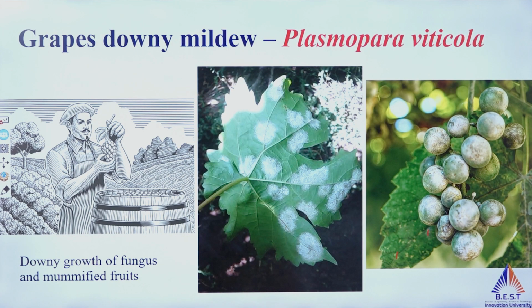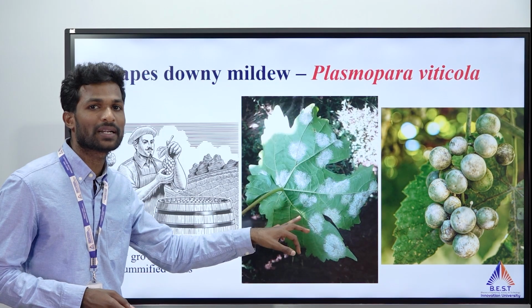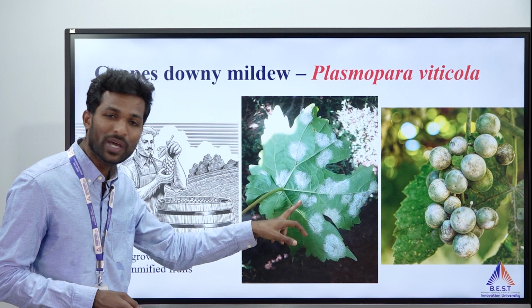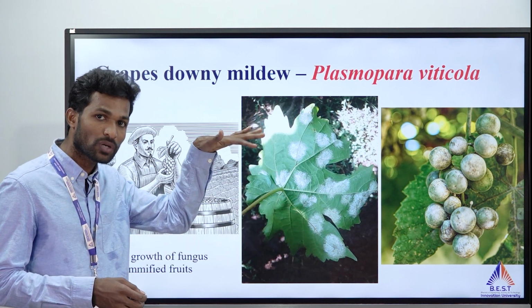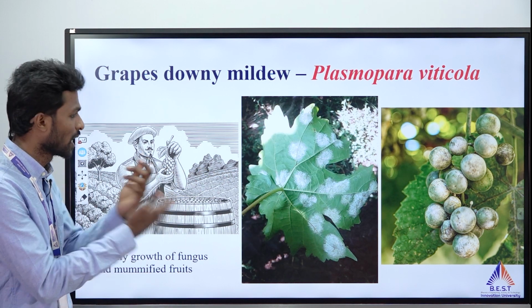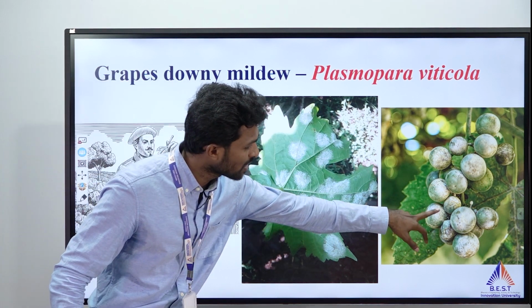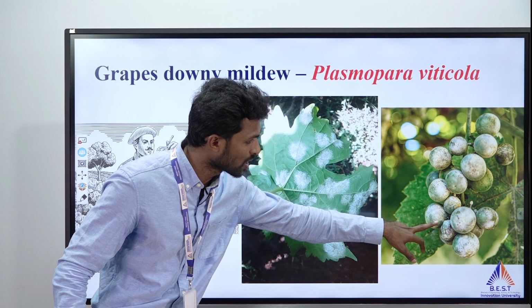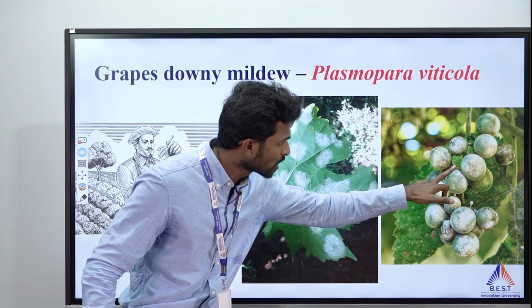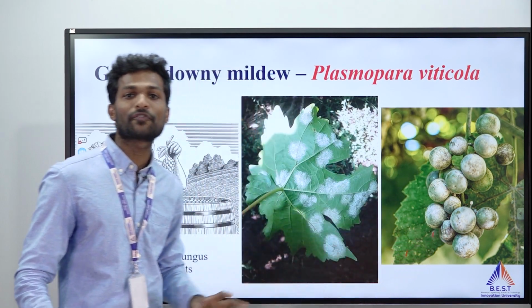If you see the symptoms, we can see a white color mycelial growth. That white color mycelial growth is called downy growth. So white color downy growth can be observed on the lower surface of leaves, not the upper surface. Make sure it can be seen on the lower surface of the leaf. We can also see mycelial growth on the fruits, but the major symptom is mummification of fruits. Here the fruits are mummified. Mummification or shrinking of fruits can be seen.